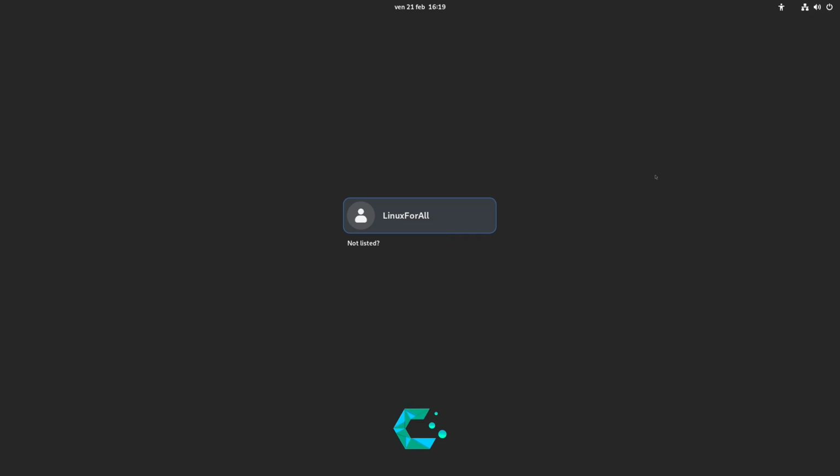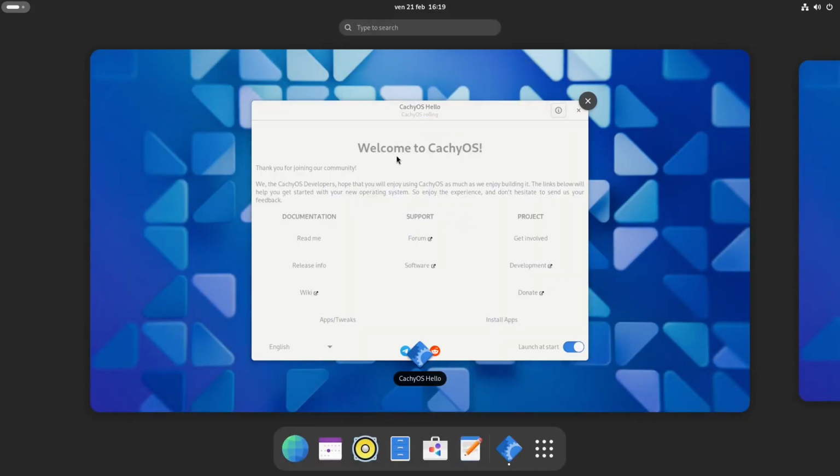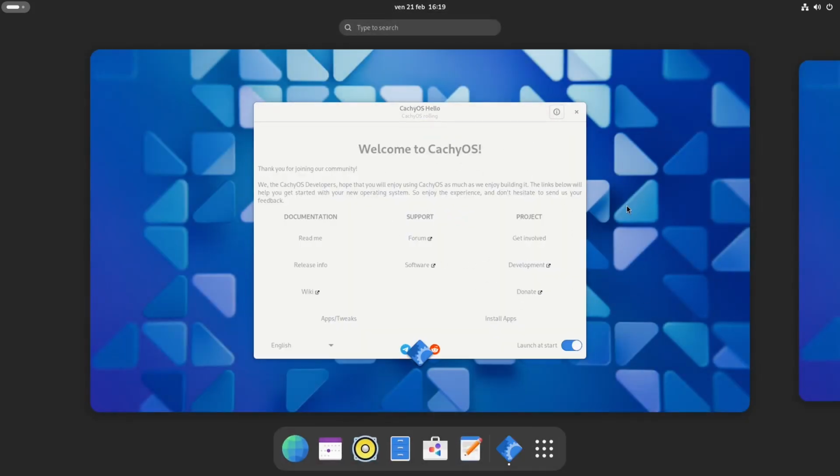And here we are. After you've installed and rebooted the operating system, this is what it will look like. So you're going to click on your account. You're going to input your password. And then you're going to confirm. So this is what it will look like. This is GNOME by default. And we're going to personalize it to look like Ubuntu.